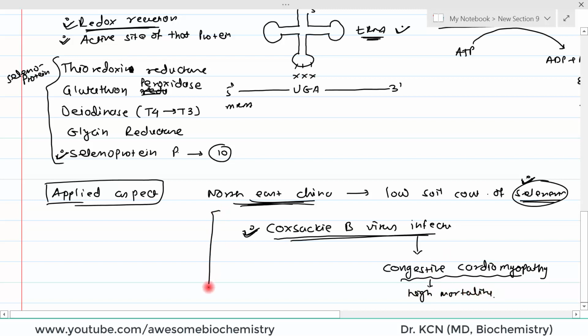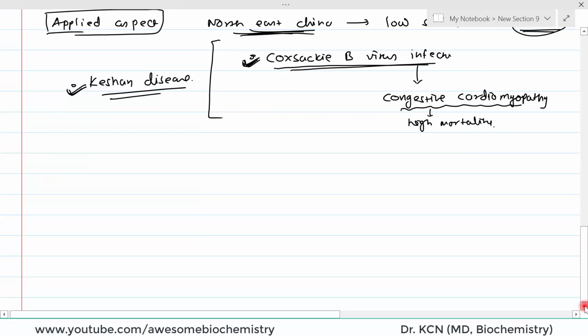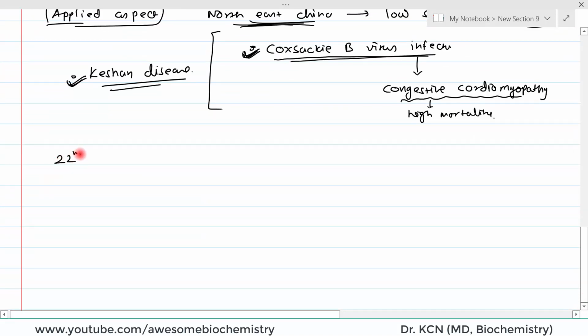And this syndrome, this disease, is known as Keshan disease. So, this is one of the very important applied aspects of selenocysteine. Similarly, let us discuss the 22nd amino acid also, and the name of the 22nd amino acid is pyrrolysine, and this pyrrolysine was identified in 2002.